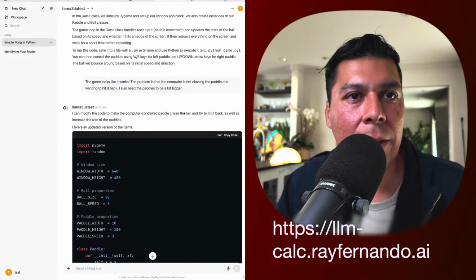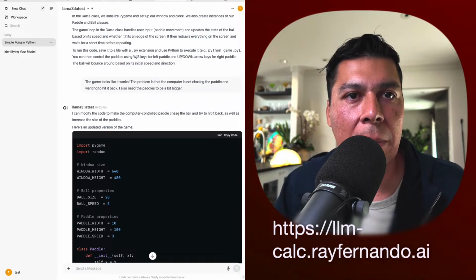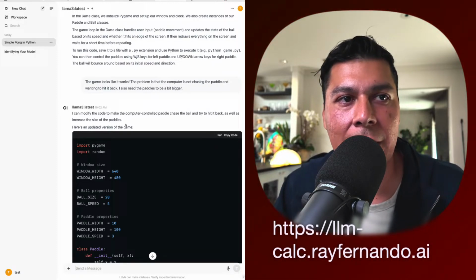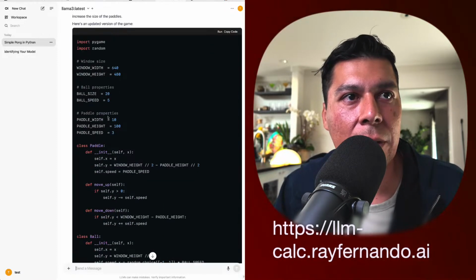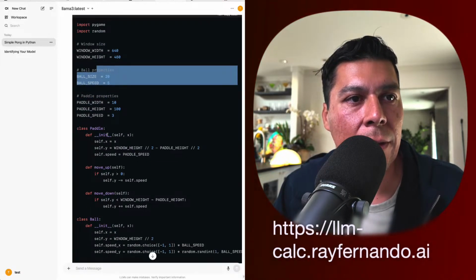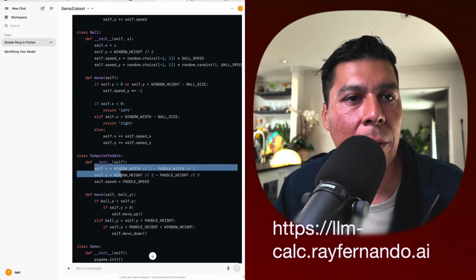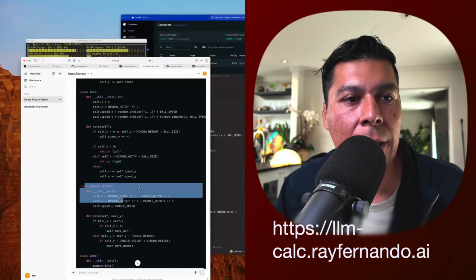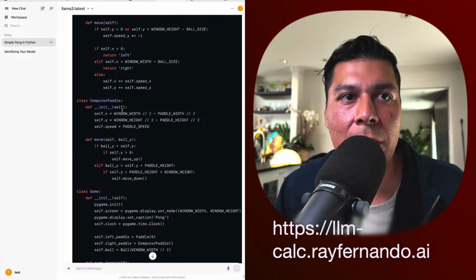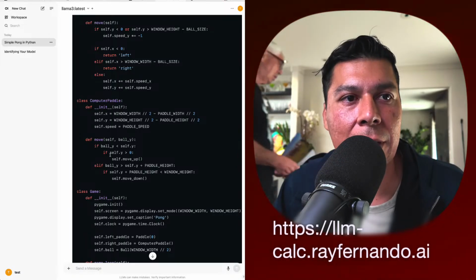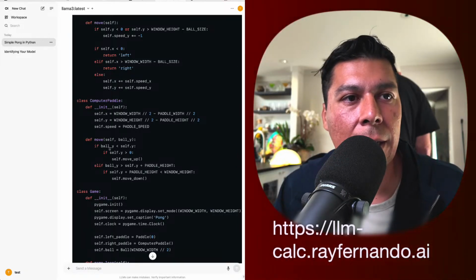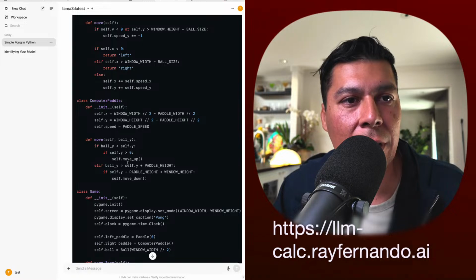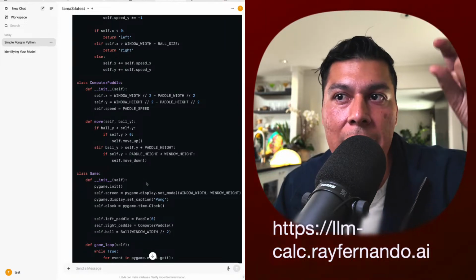It says, I can modify the code to make the computer-controlled paddle chase the ball and try to hit it back, as well as increase the size of the paddles. Here's an updated version of the game. It looks like it changed the paddle properties. As far as how it handles the computer paddle, it gave it a class called computer paddle. What that means is we just defined what the computer is going to do and how it's going to chase the ball. If the ball is less than where the paddle is, it tries to move up, and if the ball is greater than where the paddle is, it tries to move down.